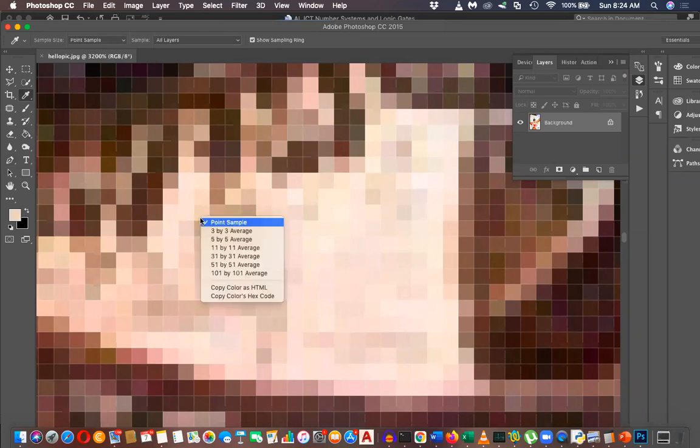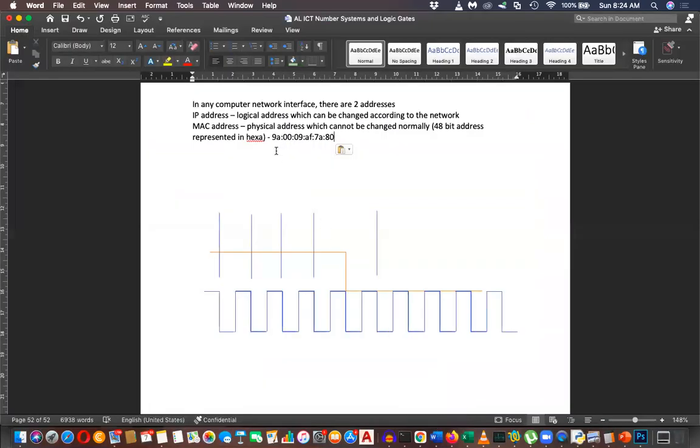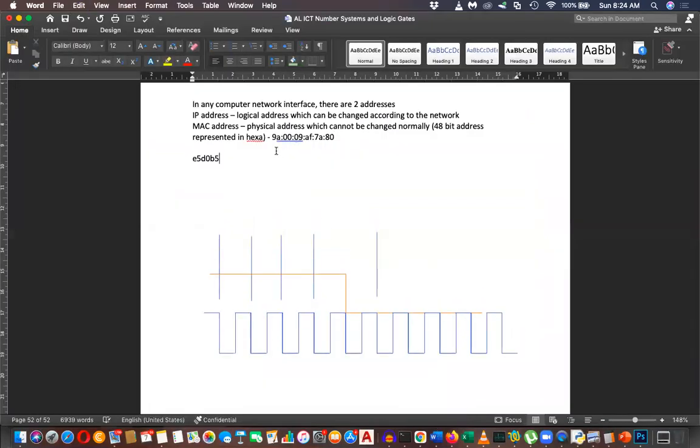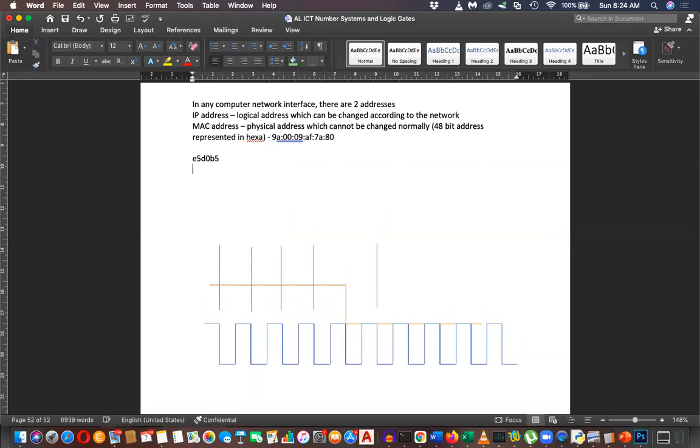Right click, copy color's hex code. Okay, let's go here and paste the hex code that we have obtained. How many bits are there?